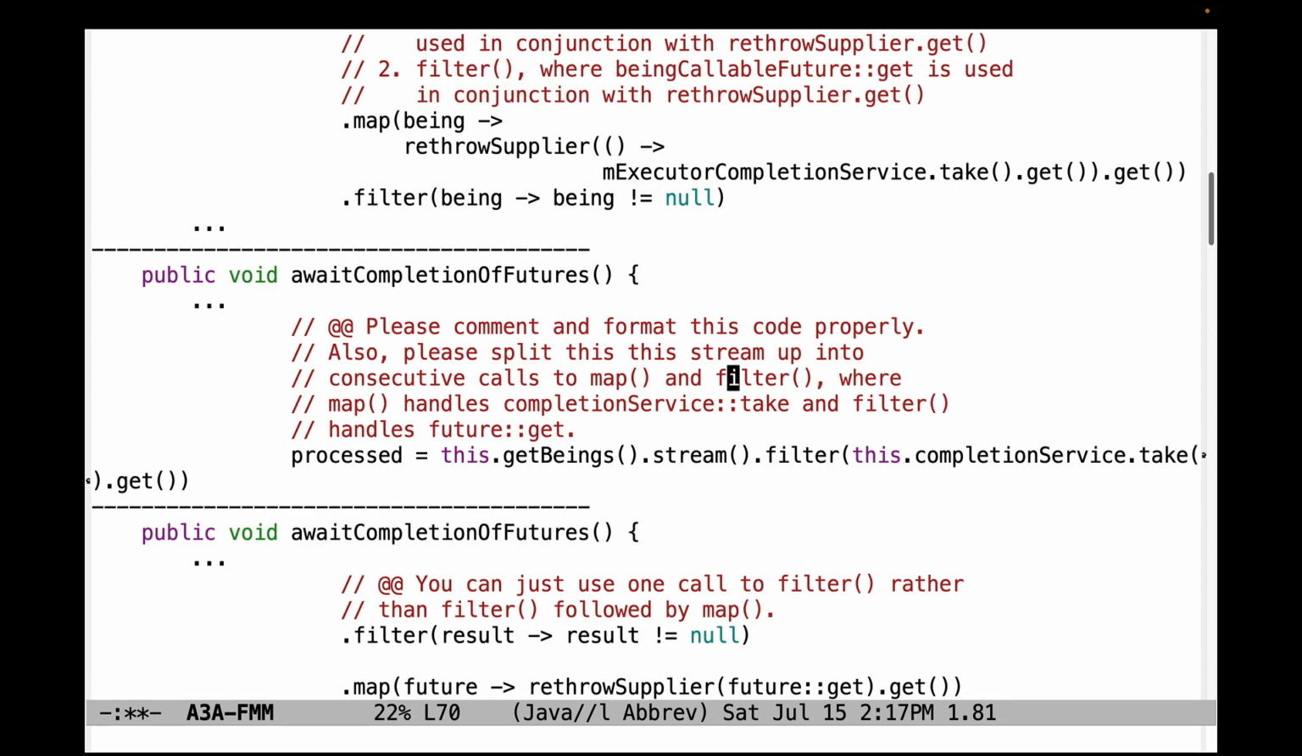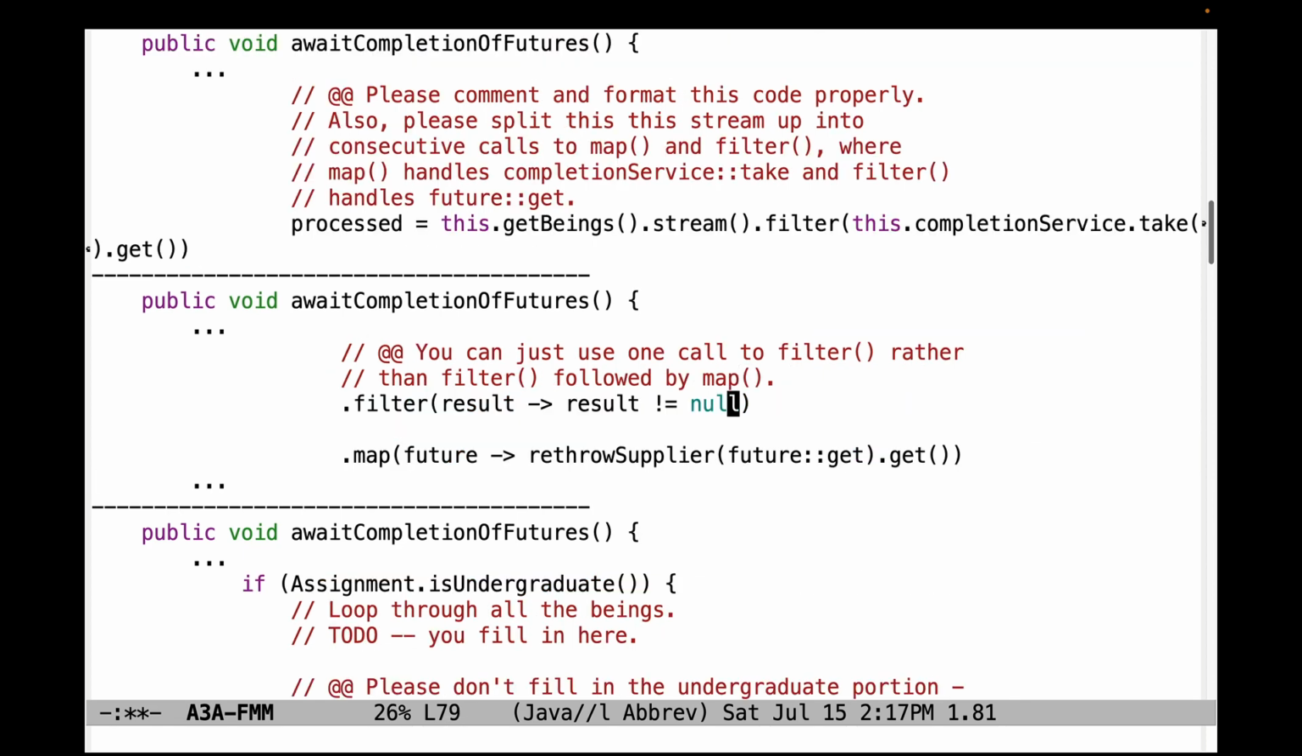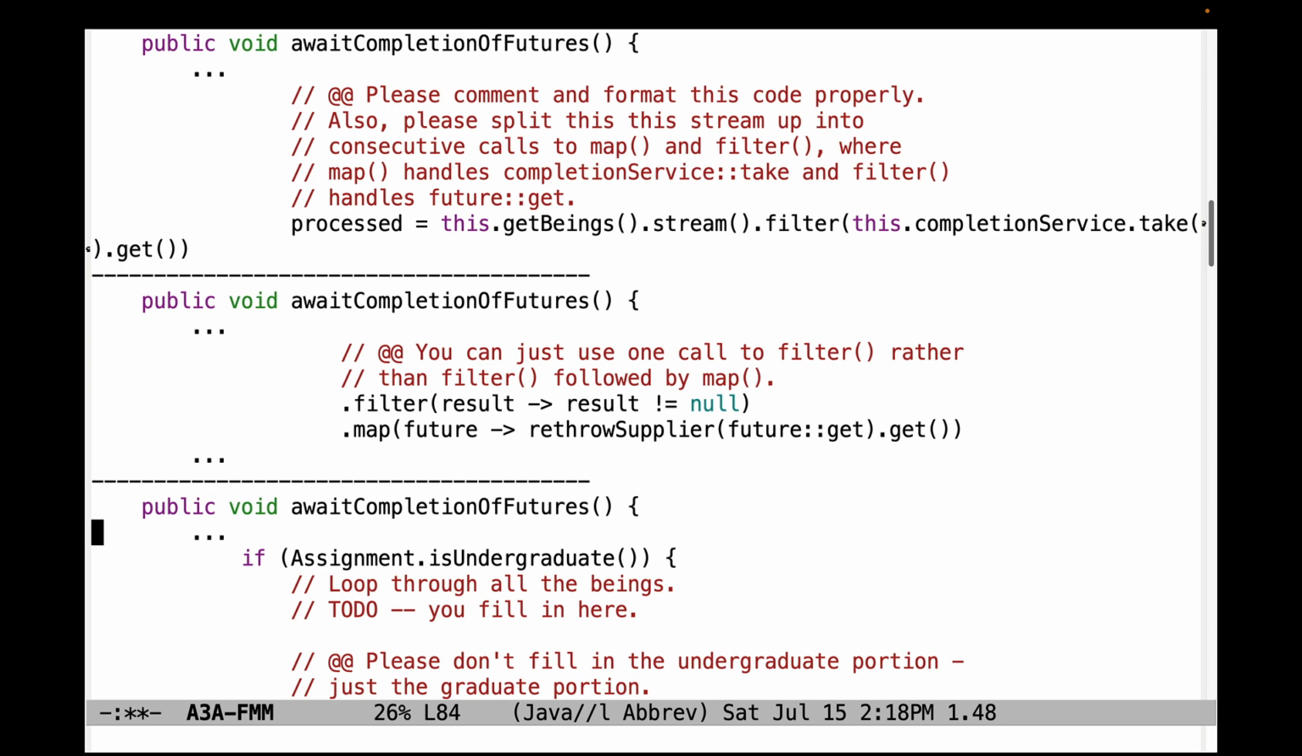Down here, please don't write code like this that runs off the right side of the screen. We've talked about this many times. Follow the conventions that I use when I comment the code. And also, please split this stream up into consecutive calls to map and filter, where the map handles completion service take and filter handles future get, as we described above. This code is not complete. Down here, another problem: you can just have one call to filter rather than filter followed by map. Take a look at the descriptions above for how to do that properly.